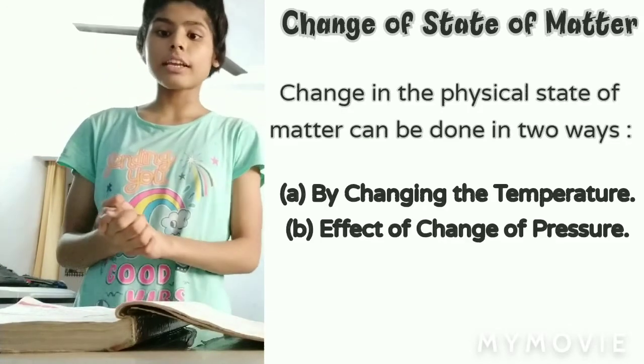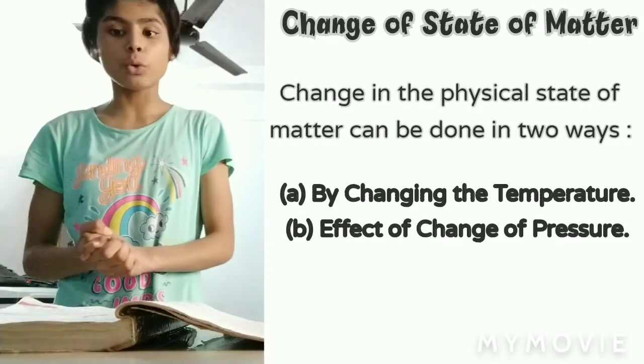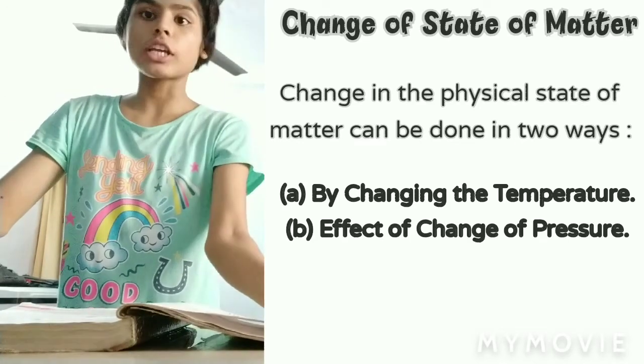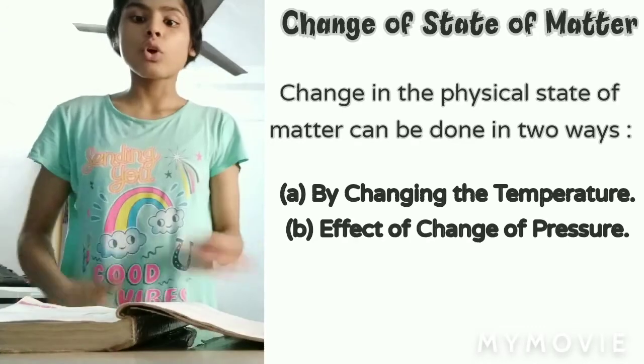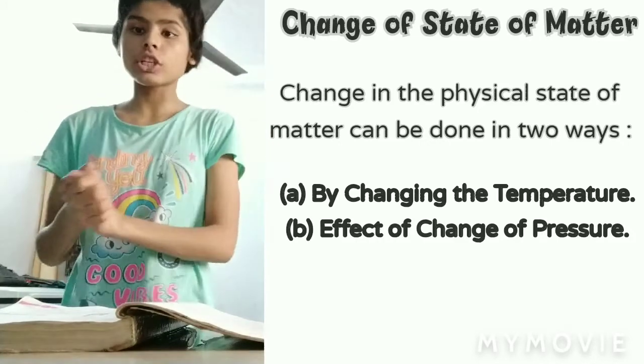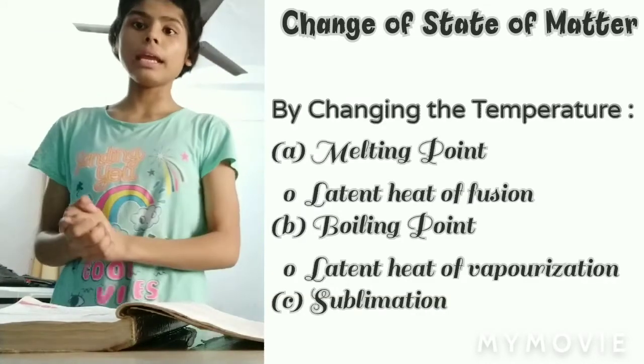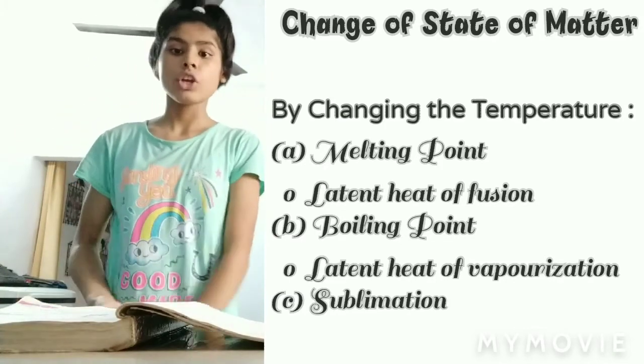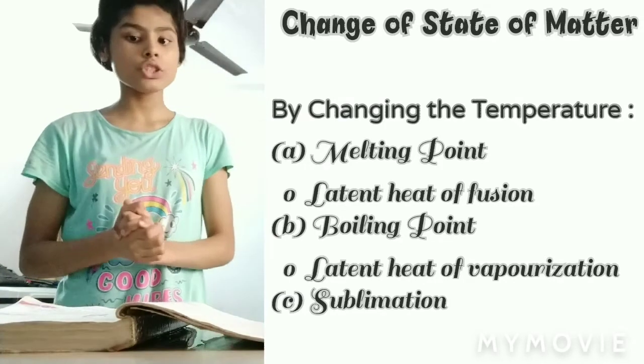Change in the physical state of matter can be done in 2 types, by changing the temperature and effect of change of pressure. So हमारे जो टॉपिक है by changing the temperature, उसमें हमारे मेन पॉइंट है melting point, boiling point and sublimation. तो हमारा जो melting point है उससे शुरू करते हैं.